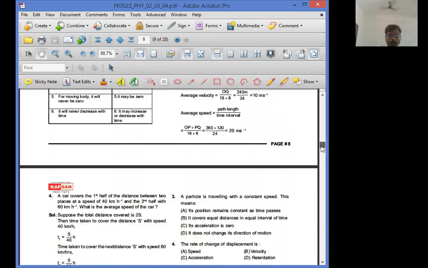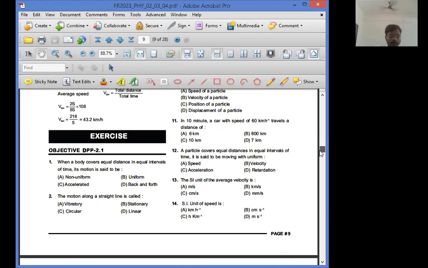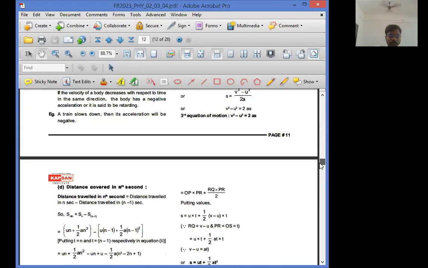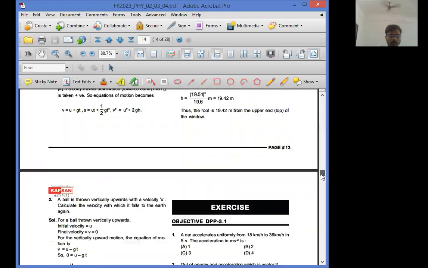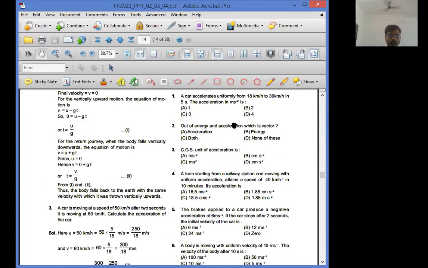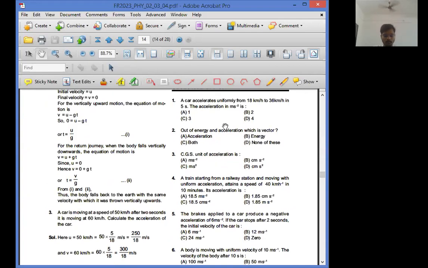Part 1, part 2 we have already done with. 2.1 DPP we have already solved. Now you will be solving this DPP, only some of the questions.